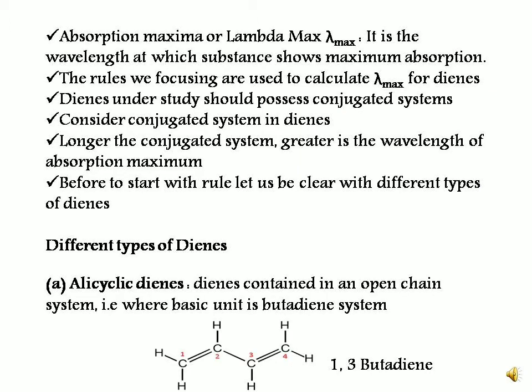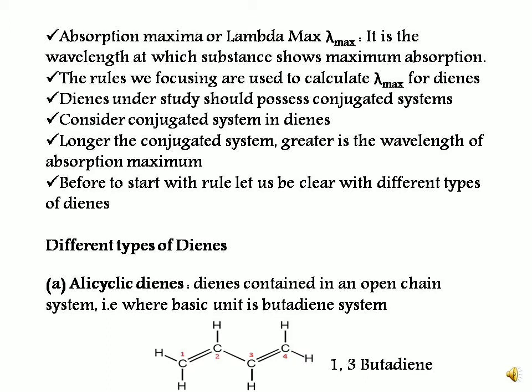Now, absorption maxima is the wavelength at which a substance shows maximum absorption. Here the rules are focusing on calculation of lambda max for dienes. The dienes should possess a conjugated system, and the longer the conjugation, the greater is the wavelength of absorption.